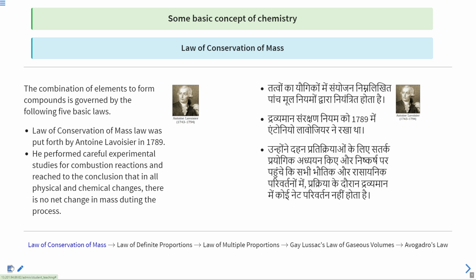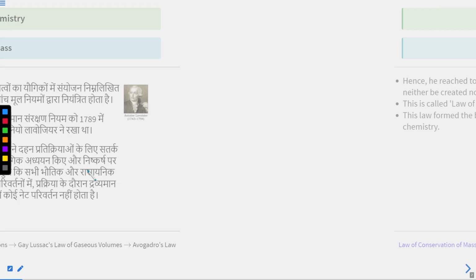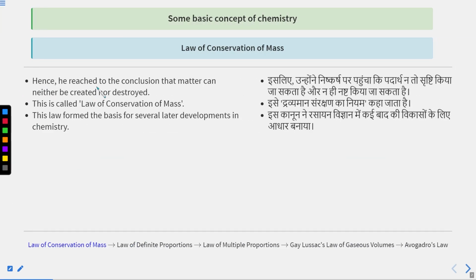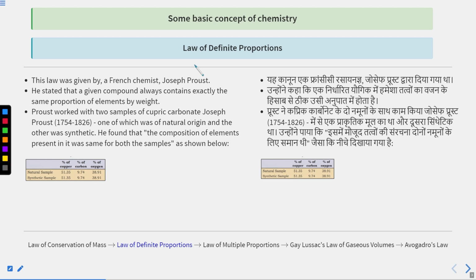Law of conservation of mass. You can see here, the law of conservation of mass was put forth by Antoine Lavoisier in 1789. He performed careful experiments and studies on combustion reactions, and reached the conclusion that in all physical and chemical changes there is no net change in mass during the process. Then he concluded that matter can neither be created nor be destroyed, and this law is named the law of conservation of mass.